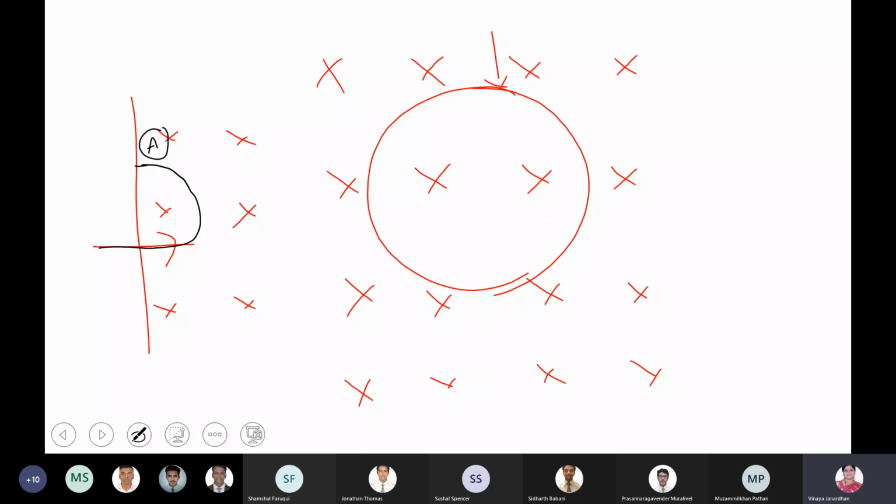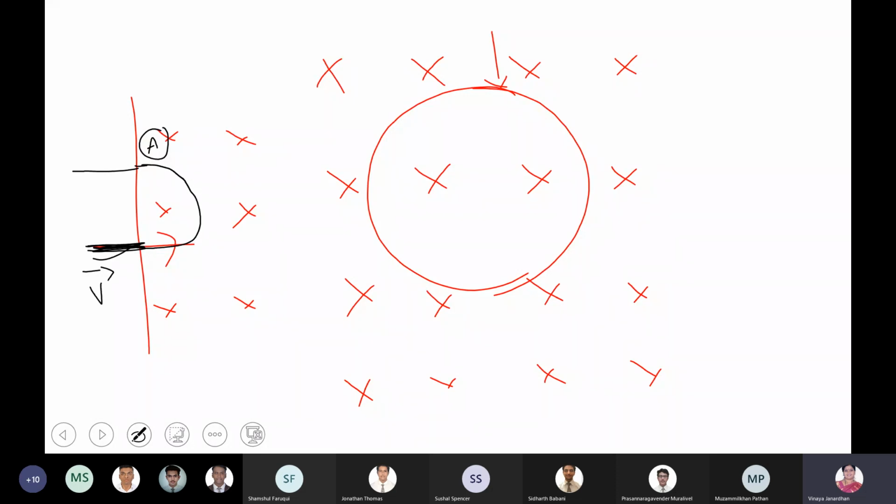Now, how was the particle moving? The particle was moving like this. This was the direction of motion of the particle, a straight line path. It experiences a force because the direction of v vector and B vector are perpendicular to each other, 90 degrees. So it experienced a force and moved in a circular path. When it reaches the point A, it has to move out of the magnetic field. Out of the magnetic field, there is no force. If there is no force, what will happen? The body tries to move along the same direction. So now it is a semicircular path, not a full circular path.